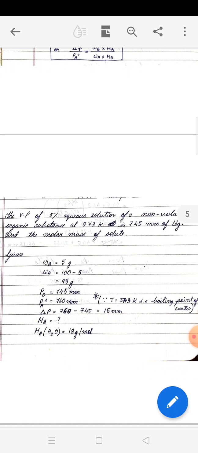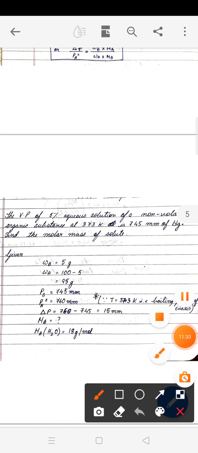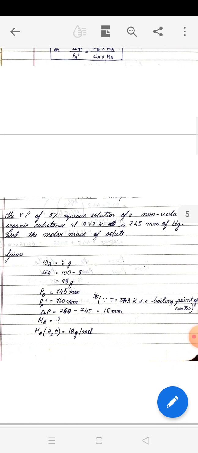As I told you, anytime numericals are given, it's always advisable to write what is given here. So you see here, by 5% what we mean? By 5% we mean that mass of solute is 5 gram in 100 gram of solution. So Wb out here, which is mass of solute, is 5 gram. So mass of solvent will be 100 minus 5, that is 95 grams, which is Wa.